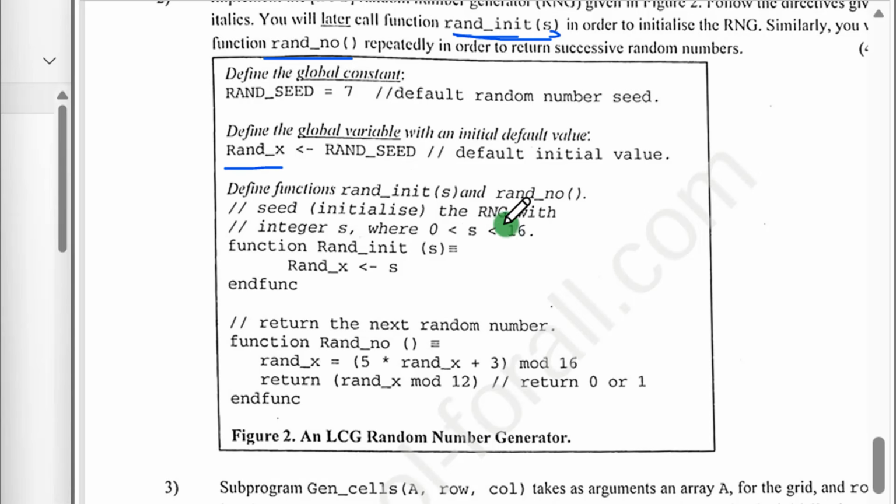Are you seeing that s here is an integer? The question is even precise. They say the random number generator with integer s. So they are already telling you the data type. But just from this condition, we are seeing that s is an integer. So the function run init taking what in parameter? s. And here we have something like run x equals to s. Good. But remember that before writing this line, make sure that you test this condition. So here we are going to use an if to verify if s is between this range. If s is between this range, then you say run x takes what? s. Because the question has precised that s must be in between this range. Take note of that.